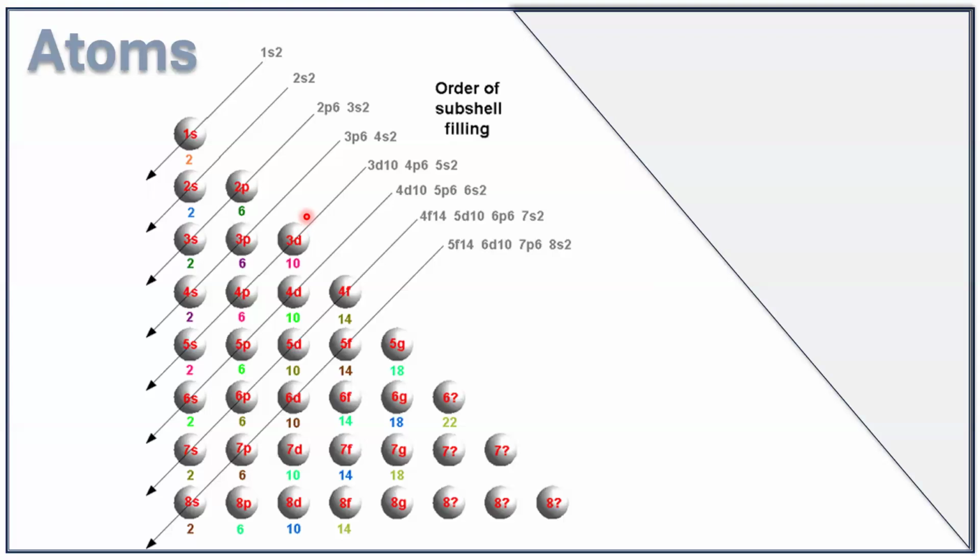If you take the p subshell, irrespective of whether it's 2p or 3p or 4p, etc., there are 3 p orbitals in the p subshell, that is px, py, and pz. Each can accommodate 2 electrons. px can accommodate 2, py can accommodate 2 electrons, pz can accommodate 2 electrons. So that means total 6, 2 plus 2 plus 2. That means the p subshell can accommodate a maximum of 6 electrons.